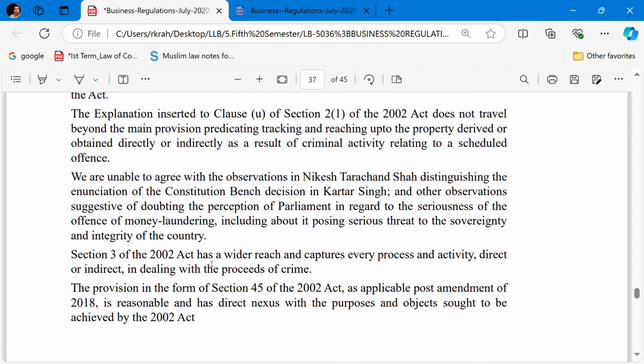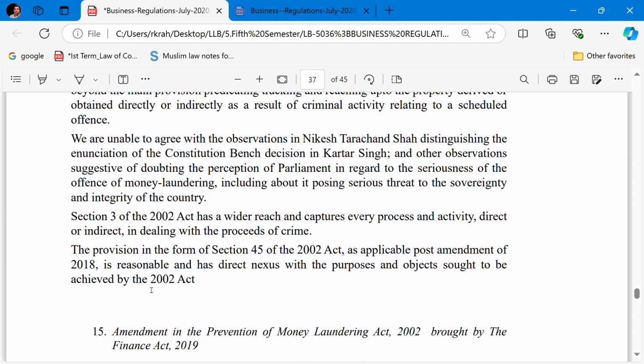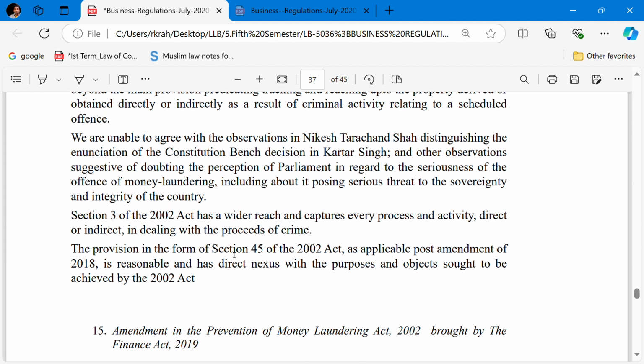Section 3 of the Act has a wider reach and captures every process and activity, direct or indirect, dealing with the proceeds of crime. The provision in the form of Section 45 of the Act, as applicable post the 2018 amendment, is reasonable and has a direct nexus with the purpose and object sought to be achieved.